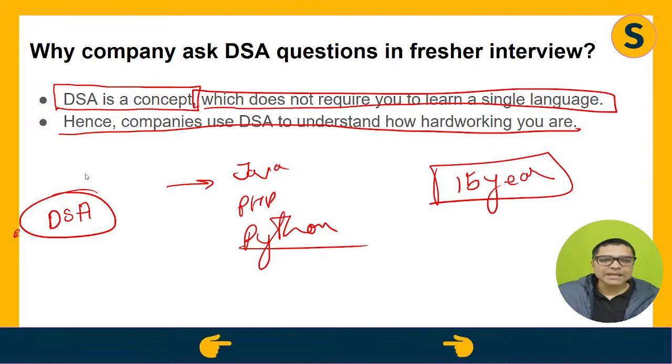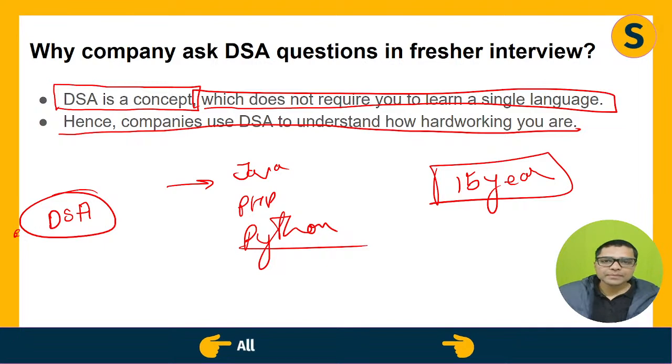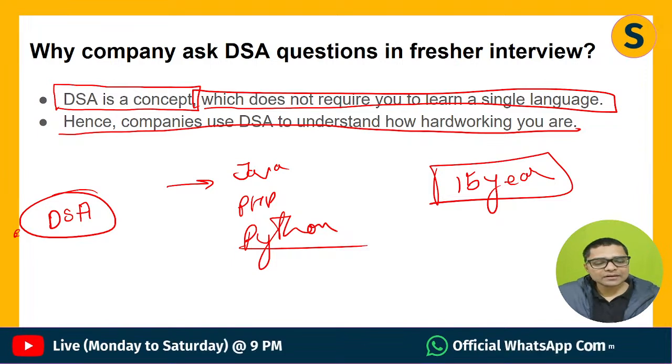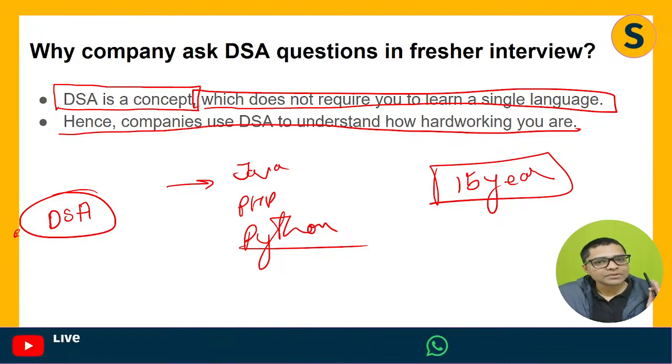If you can explain what is a bubble sort, you are a winner. If you can explain what is a linked list, you are a winner. If you can explain how you can efficiently search the data among 2.1 billion users, you are thorough with DSA. So companies ask for DSA related questions in an interview for a very simple reason, and that is because it is not a language or a software, it is a concept which can be learned and which can be mastered.